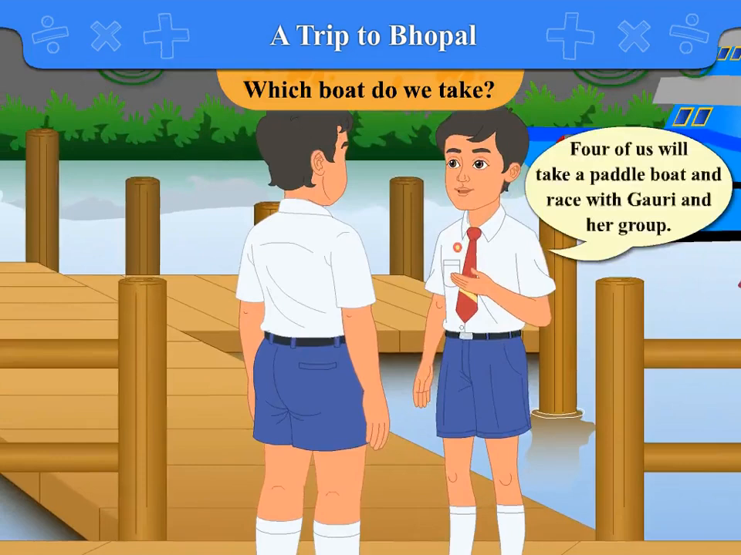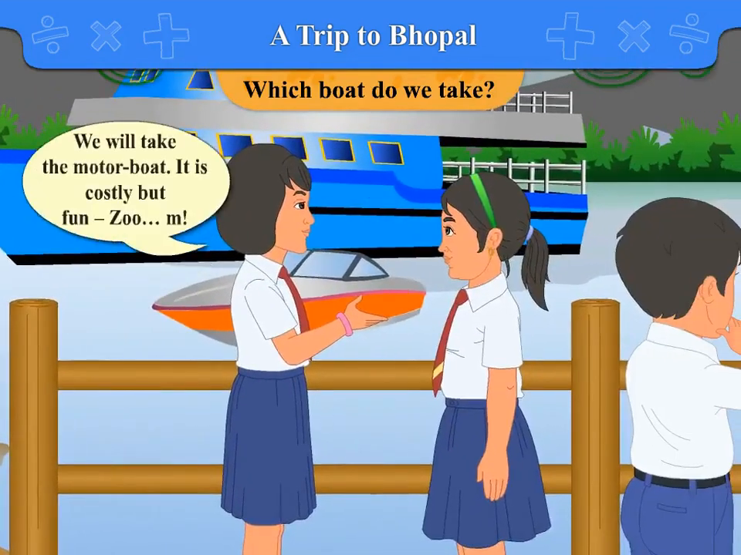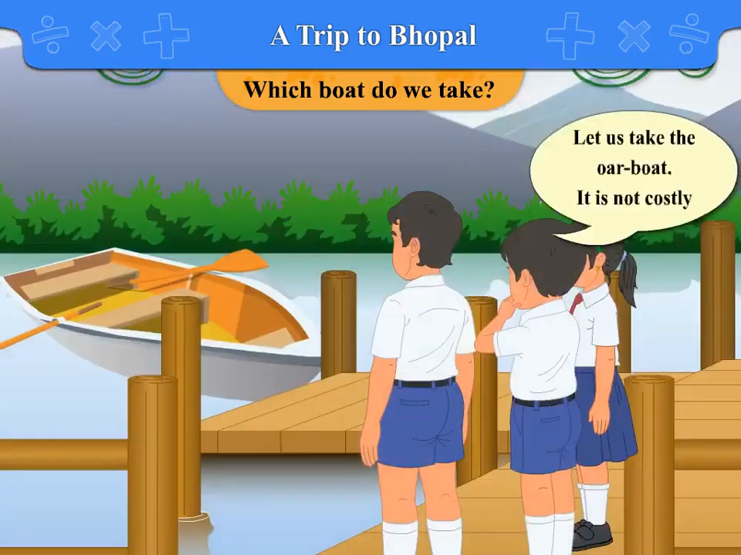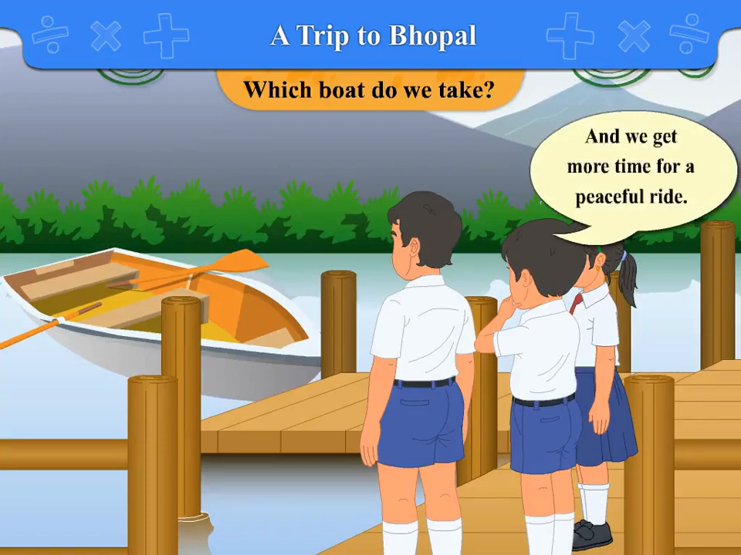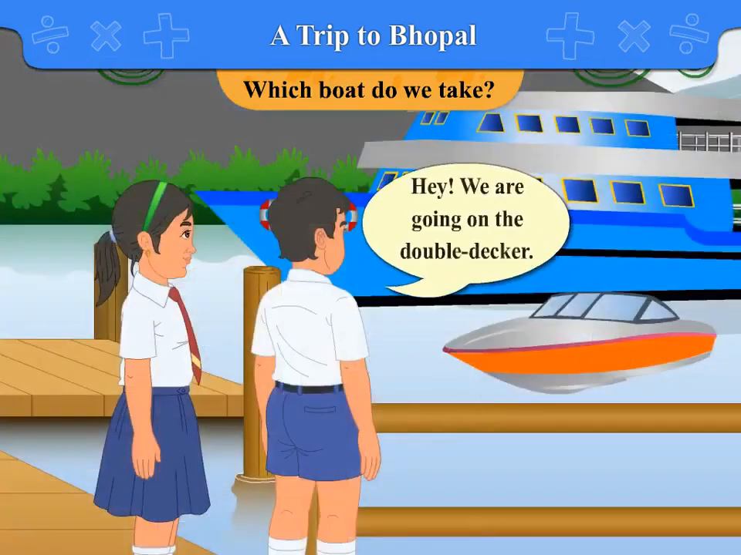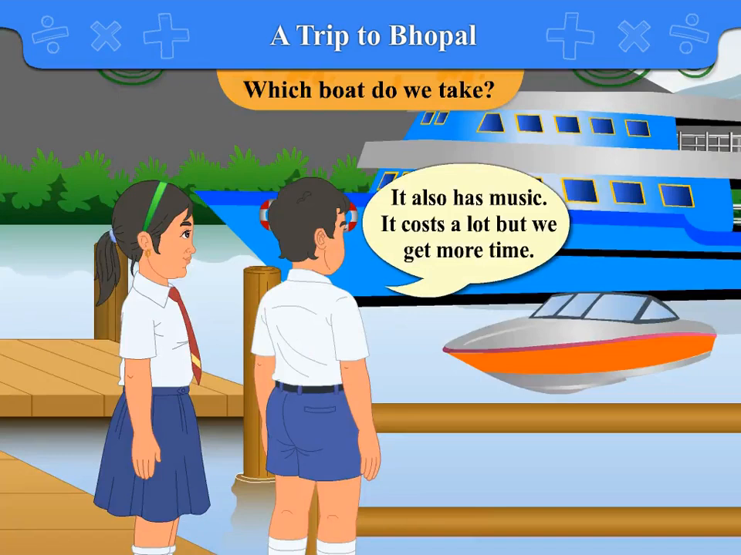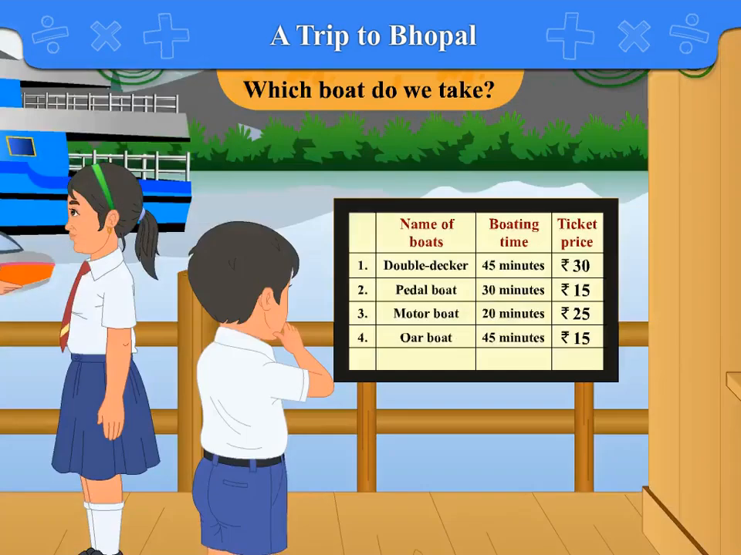4 of us will take a pedal boat and race with Gauri and her group. We will take the motor boat. It is costly but fun. Zoom! Let us take the oar boat. It is not costly and we get more time for a peaceful ride. Hey, we are going on the double-decker. It also has music. It costs a lot, but we get more time. There are many questions about boat timings and ticket price, which we will solve now.